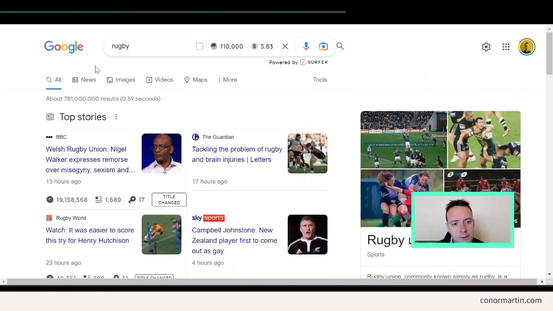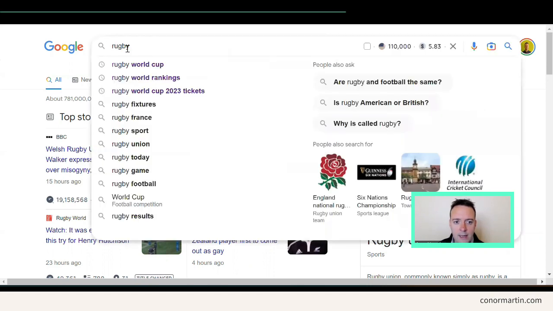So let's look for some topics now about rugby. I'm interested in rugby at the moment, so I want to start a website about rugby. Okay, so we type in the main keyword here, rugby, and you can see some things that I've already searched for here. But look at these. Already, people also ask: are rugby and football the same? Is rugby American or British? These are all good questions already.